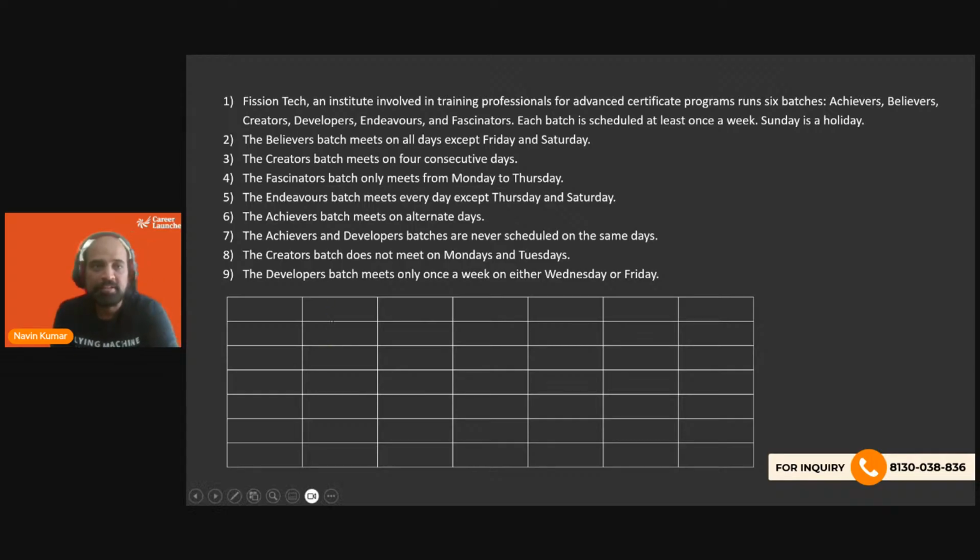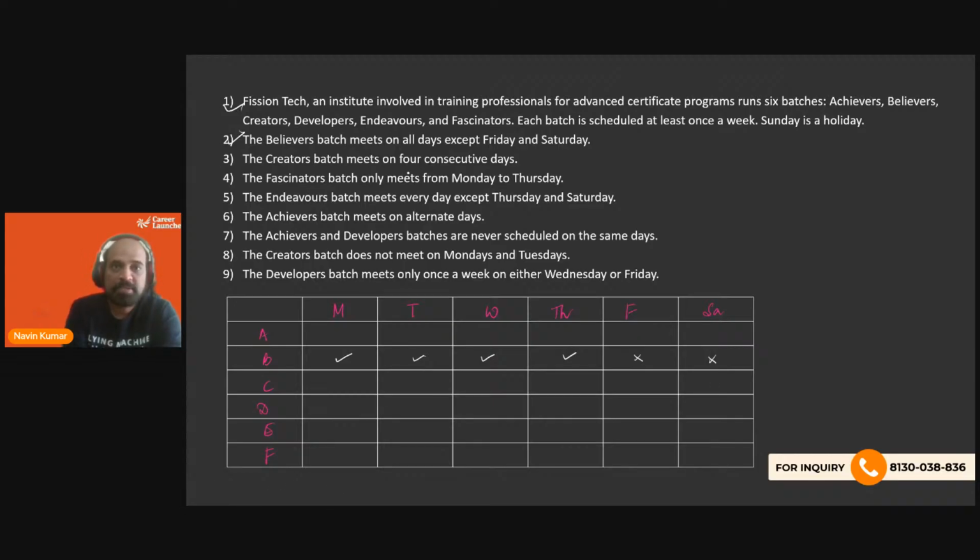We are given that the batches are A, B, C, D, E, and F. Let's write it here. And we are told that the days are Monday, Tuesday, Wednesday, Thursday, Friday, and Saturday. Sunday is a holiday, so let's not bring that in. Now, the Believers batch meets on all days except Friday and Saturday. So they do not meet on Friday and Saturday, but they do meet on all other days. Done with the second.